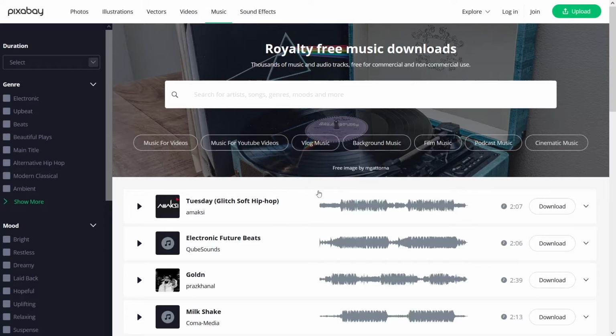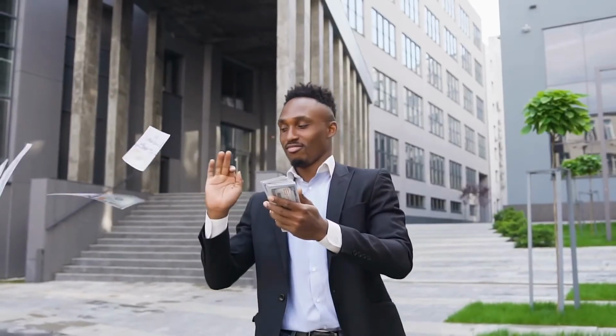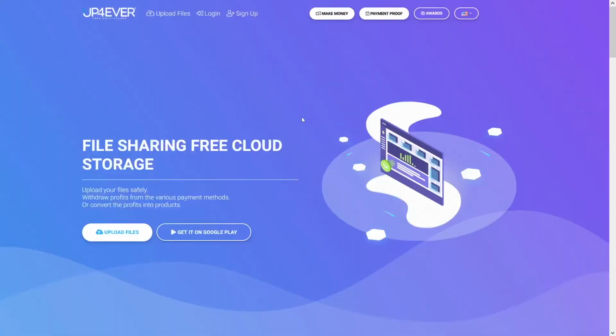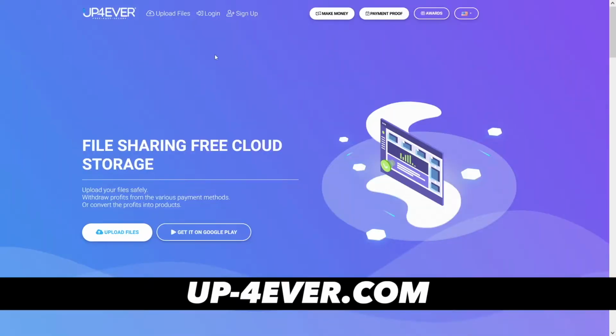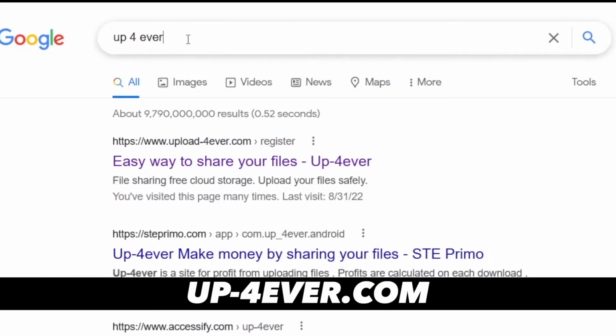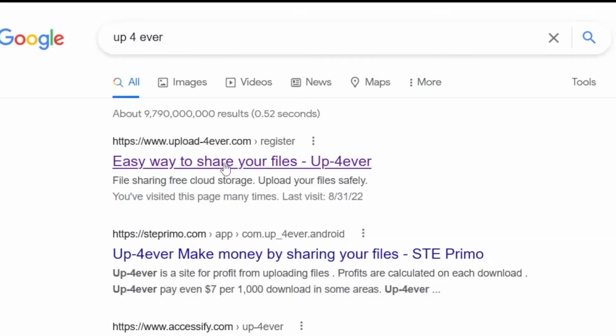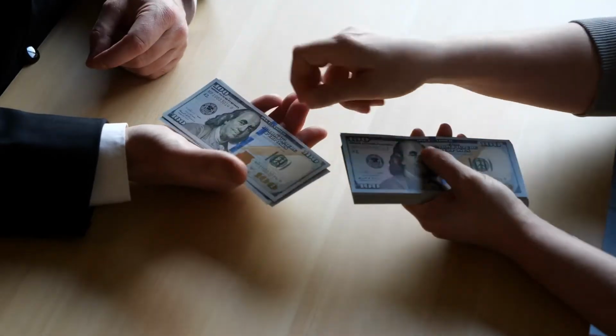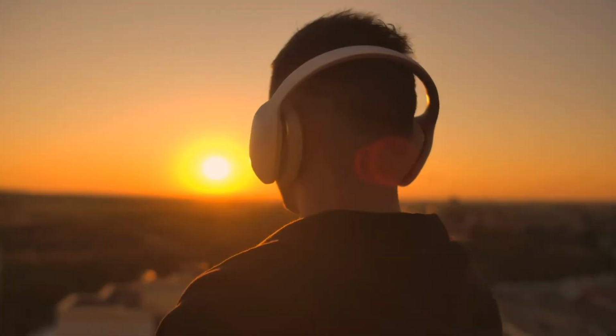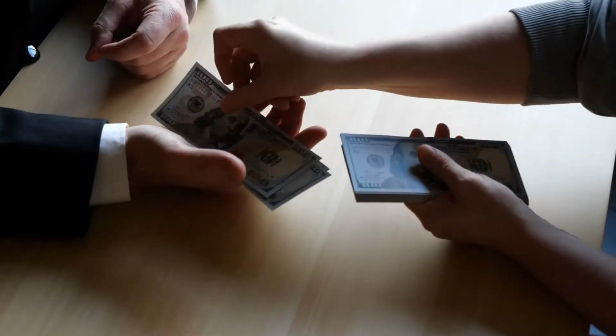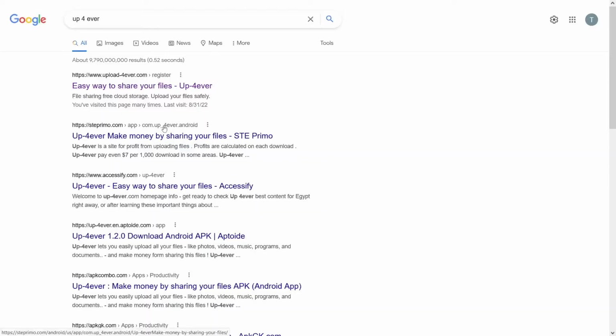and now what you have to do is we have to go to second step. Now we go and see the website which is gonna pay us for it. Now this is upload-forever.com. You can easily find this website if you type in search bar upload forever, and you can see that the first link is here, upload-forever.com. Now there's a lot of money in this strategy, guys. You can just listen to music and upload on this website, and whenever download is happening, you get that money. It's pretty easy, so let's go.